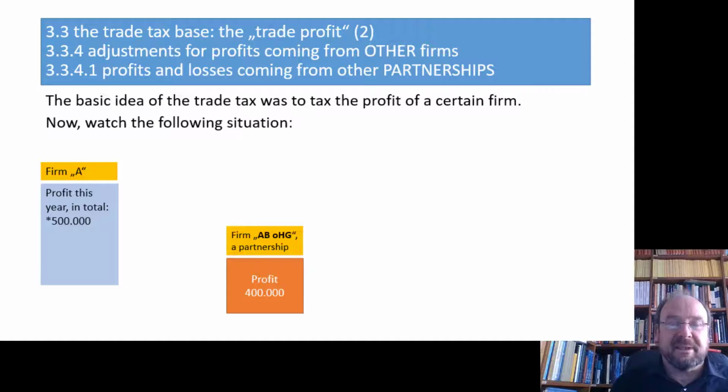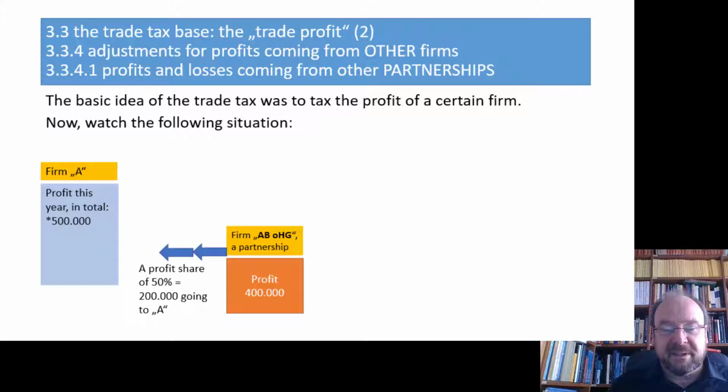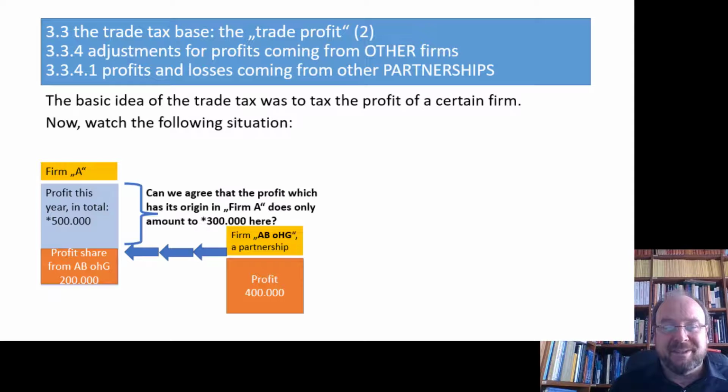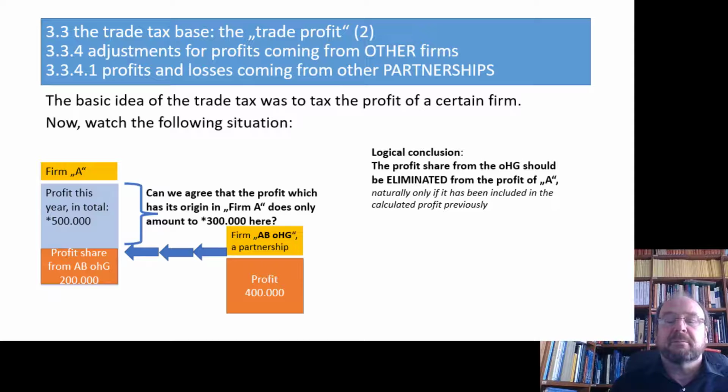They have a profit of 400,000, and now the profit share of 50% at the end of the year, let's say this was covered and included in the profit computation of firm A. So 200,000 are included in the balance sheet and profit and loss statement of firm A. And so we can agree to the logical conclusion that if these 200,000 came from Munich, from the partnership in Munich, only the rest of the 500,000, so only 300,000 can really have been produced in firm A. Because if the total was 500 and 200 was included coming from Munich, from another firm, then the only thing generated in our firm A, let's say in Cologne, can only have been 300,000.